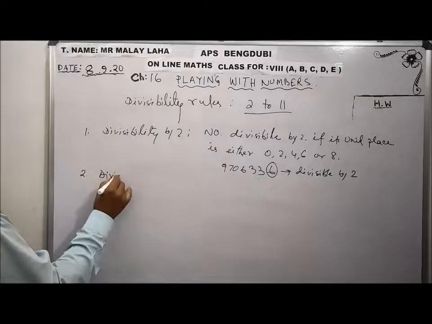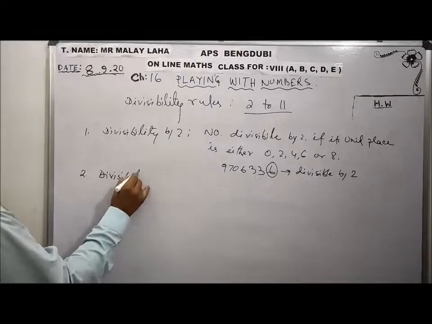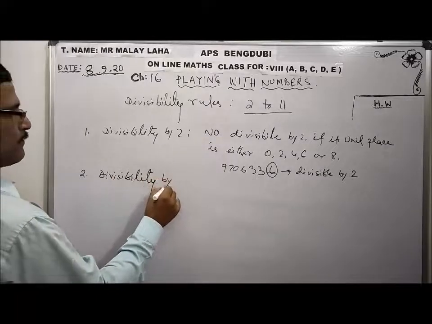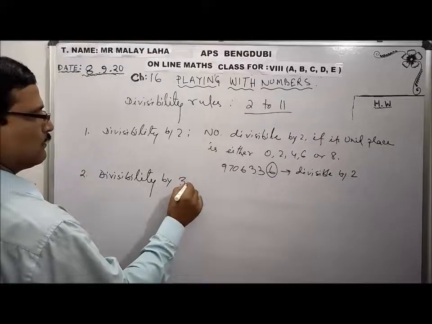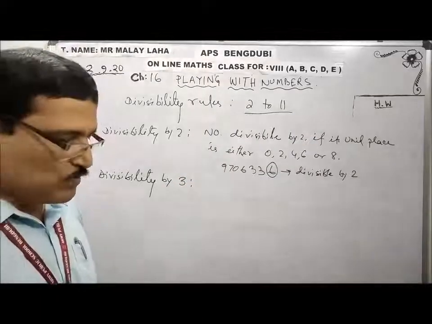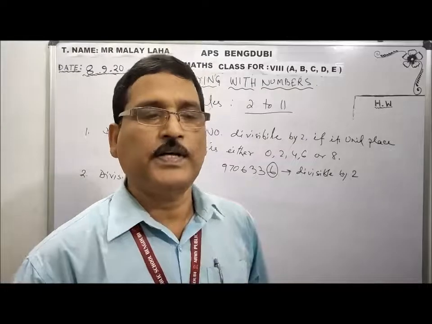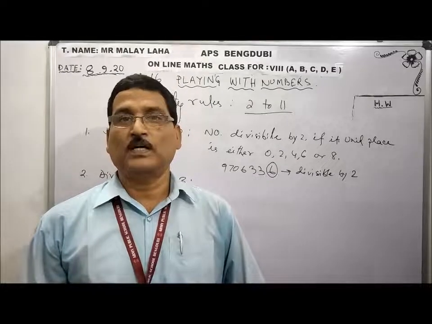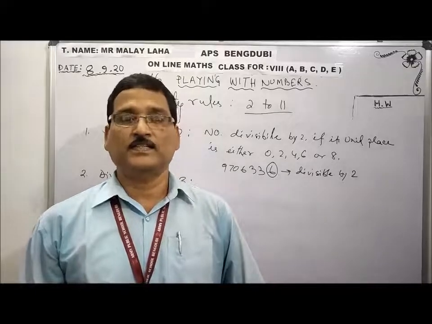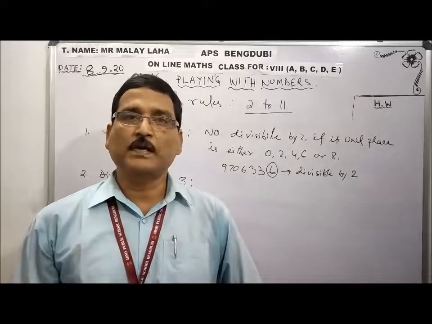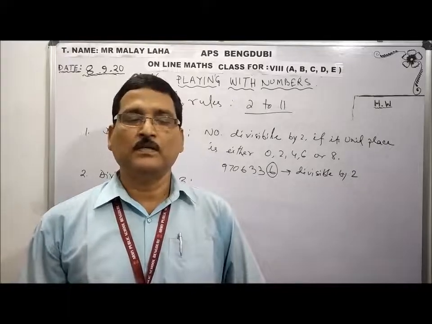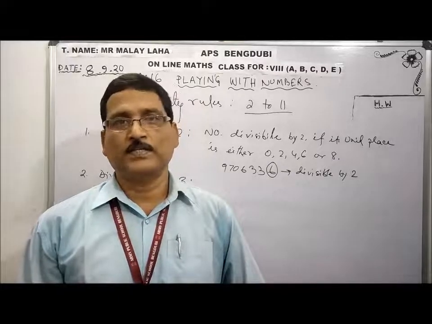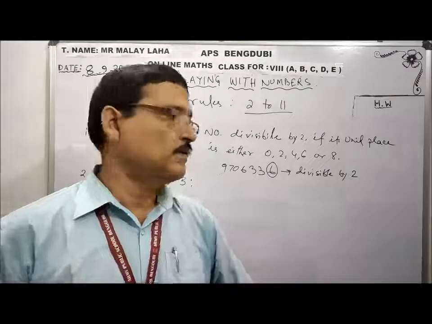Divisibility by 3. Very simple. You have to quickly assess whether a number is divisible by 3 or not. What will you do? You have to find out the sum of the digits, the digital sum. If the sum of the digits is a multiple of 3, then yes, it is divisible by 3. If it is not a multiple of 3, then we can say no, it is not divisible by 3.